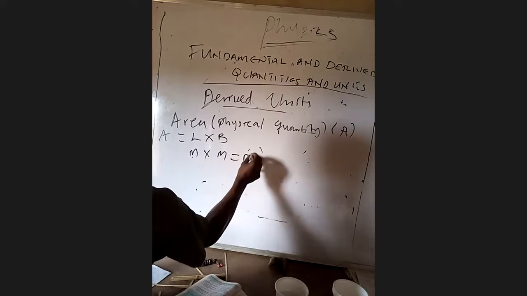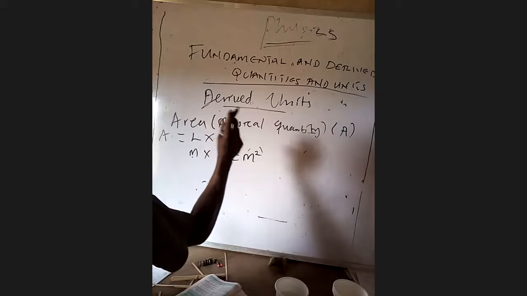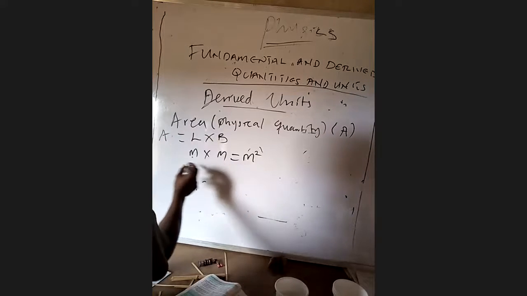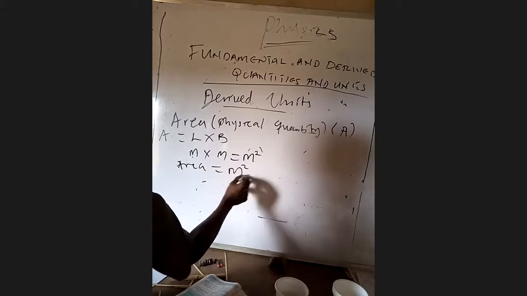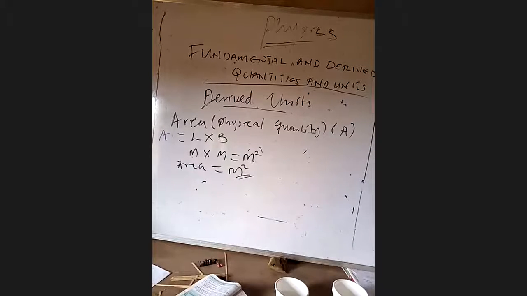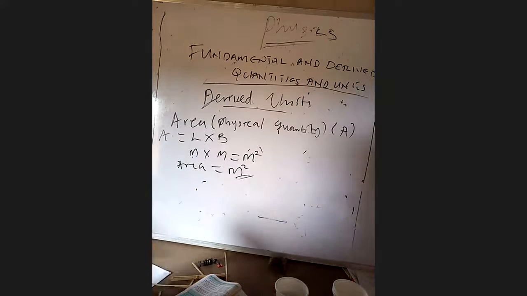This simply means that the derived unit of this physical quantity, area, is equal to meter square. As simple as that. The derived unit of area is meter square.